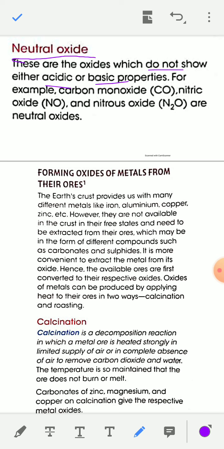For example, carbon monoxide, nitric oxide NO, and nitrous oxide N2O are examples of neutral oxide. Water is also an example of neutral oxide.